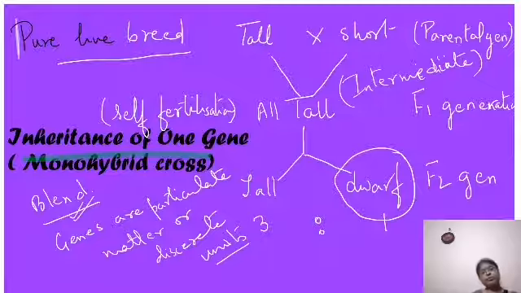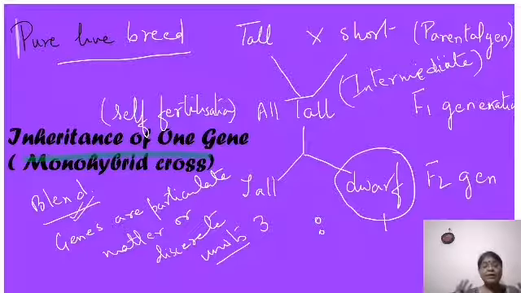So a very simple experiment, but coming to very great concepts, and from this he came to his laws as well. What I have written, tall, short, tall, is showing you the phenotype of the organism, the physical appearance of the organism, how the organism is appearing.